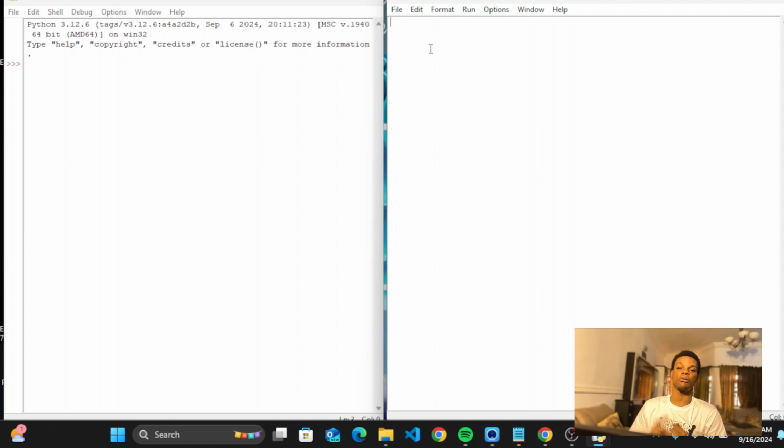Integer, string, float, and Boolean. So the first one is integer. I'm going to come here and use the hash. Why am I starting with the hash? In Python, the hash is just to comment out certain things. Do you understand? To comment out certain things.